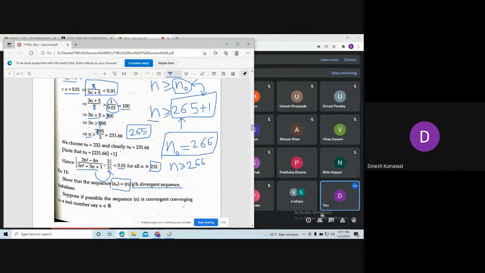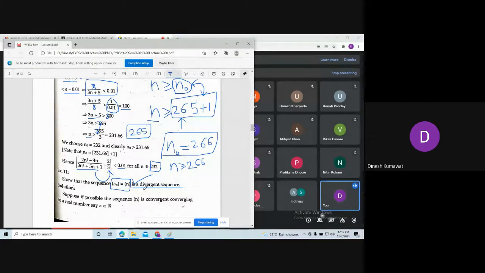Tell me whether we have seen this sequence is a divergent sequence or not. Go to the very first lecture of the sequence, where we spoke about this sequence an equals n.